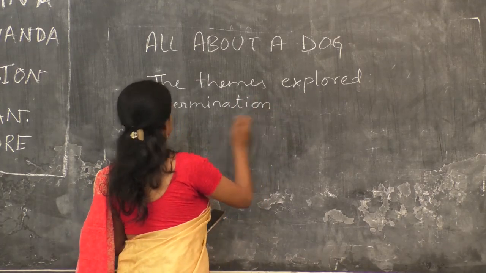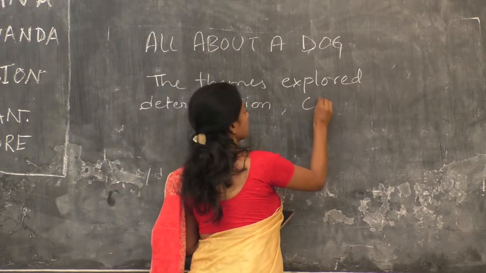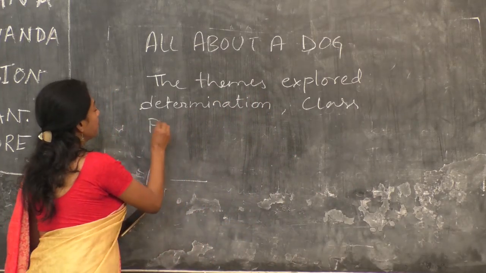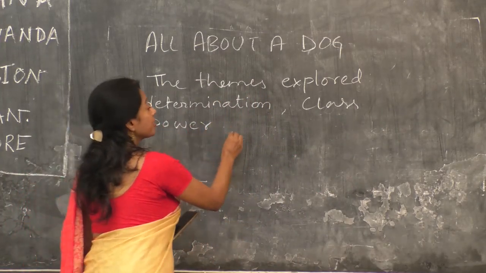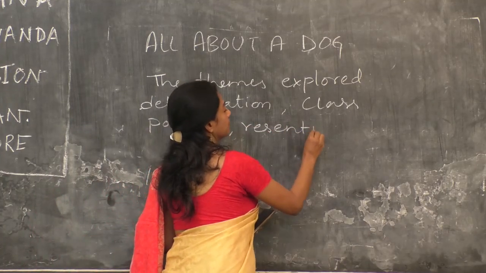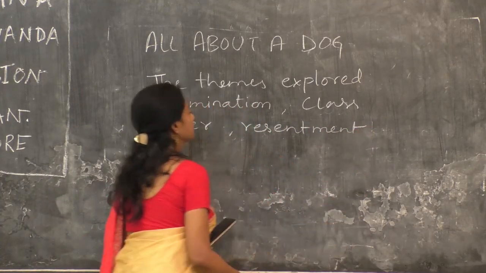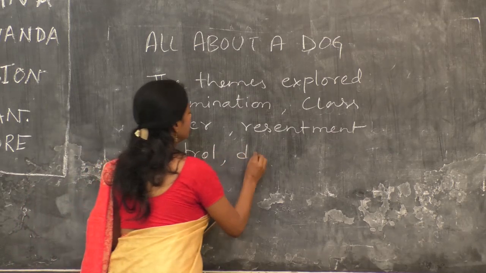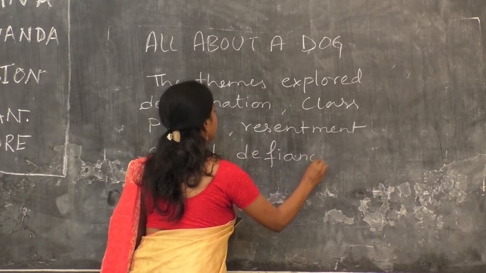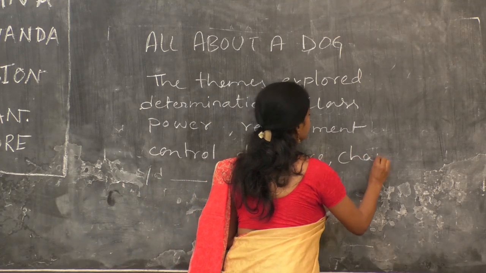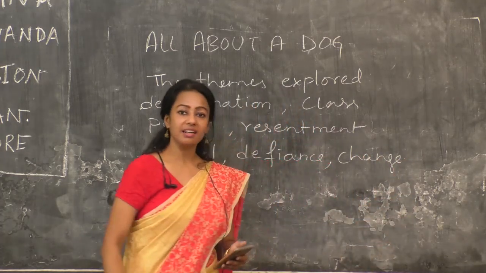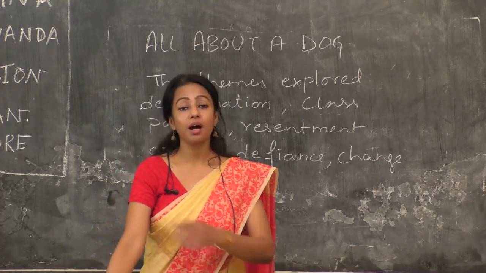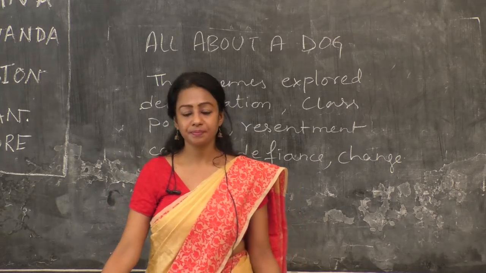Then, class. Yes, these are the themes. Class. Then, power. Then resentment, then control, defiance, and the last one is change. So these are the themes that are covered throughout the text. Now just listen how the story is narrated.